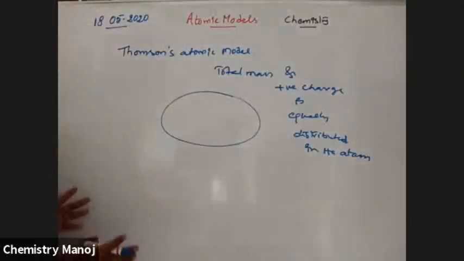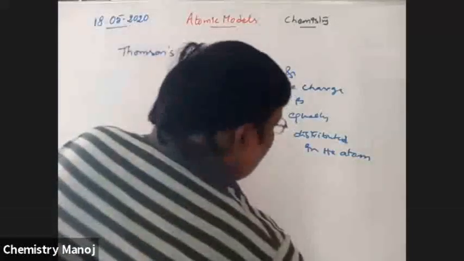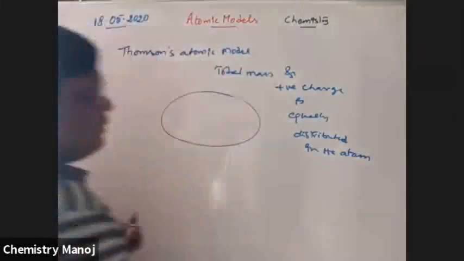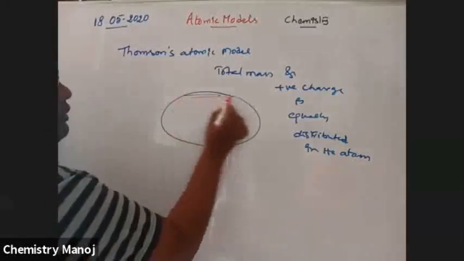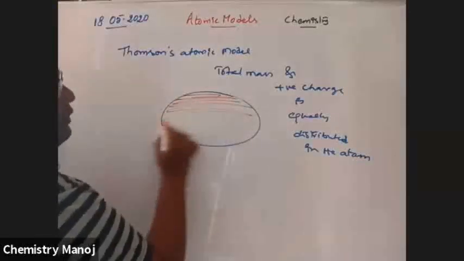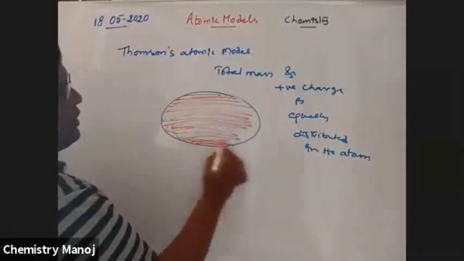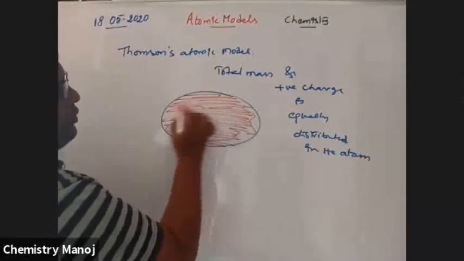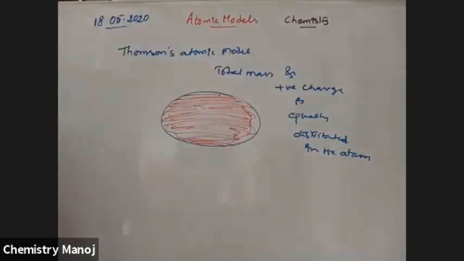The total mass and total positive charge are equally distributed in the atom, just like the reddish pulp in the watermelon. That is the reddishness of that watermelon.